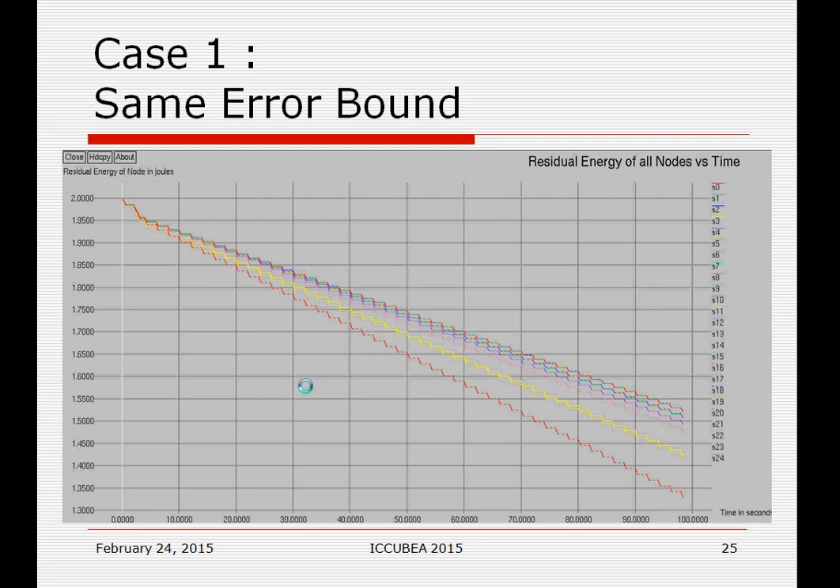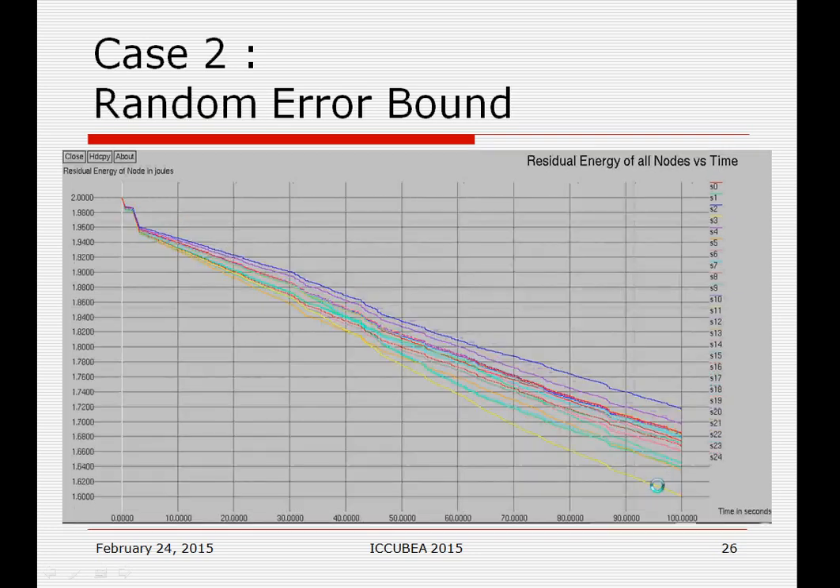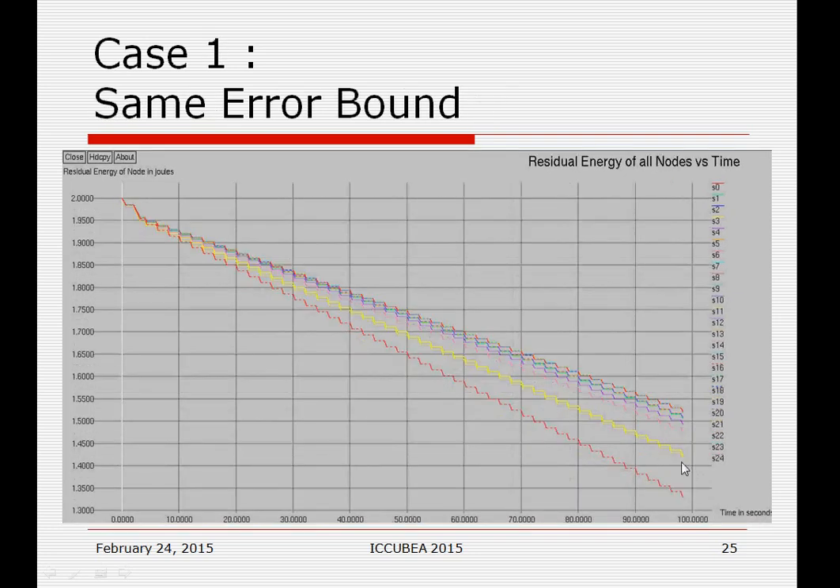For this one red node, the energy consumption rate is very high compared to the other ones. So the lifetime of the network is defined by only this one node, whereas at the end of 100 seconds all these other nodes still have very high energy compared to this one. The lifetime is defined by only this one node, just because of the unbalanced energy consumption rate.